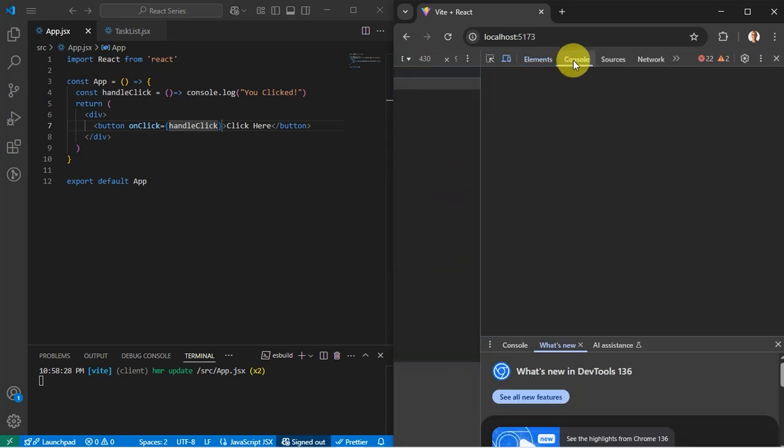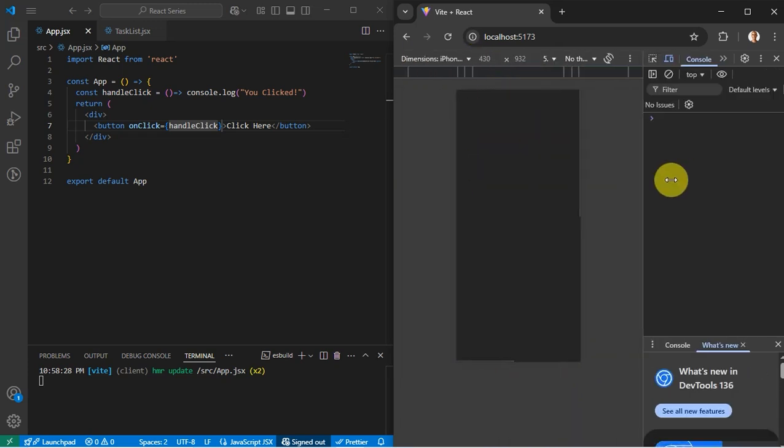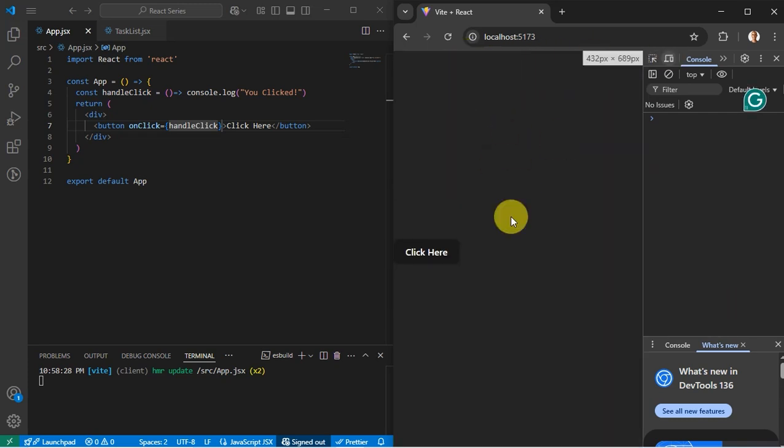So console, let me just clear that. So when I click, you can see there, you clicked. I click two more times. So that is the onClick event.